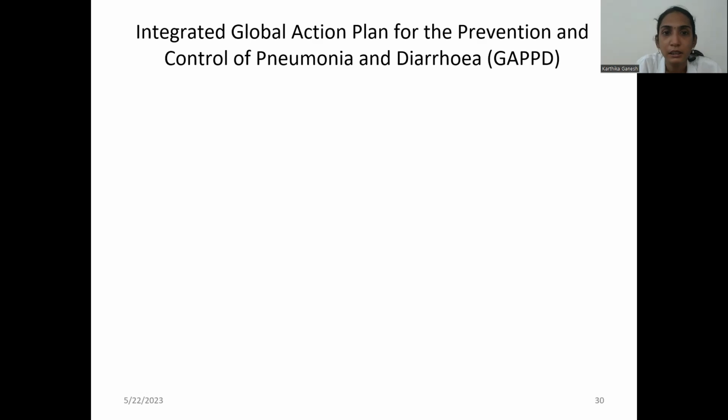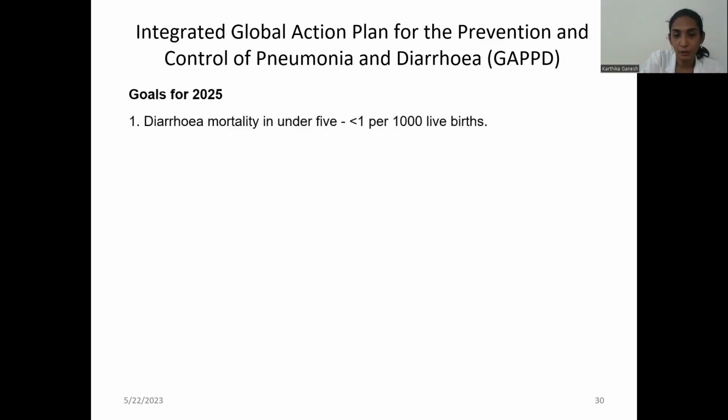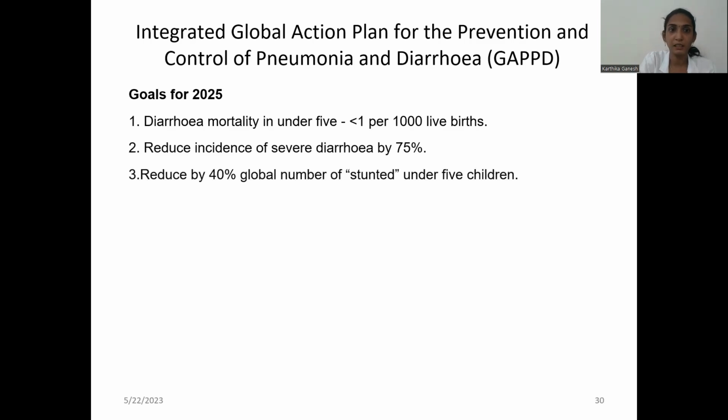So this is GAPPD, Global Action Plan for Prevention and Control of Pneumonia and Diarrhea. So goals for 2025 are reducing the under 5 mortality to less than 1 per 1,000 live births, reducing the incidence of severe diarrhea by 75%, and reducing by 40% the global number of stunted under 5 children.